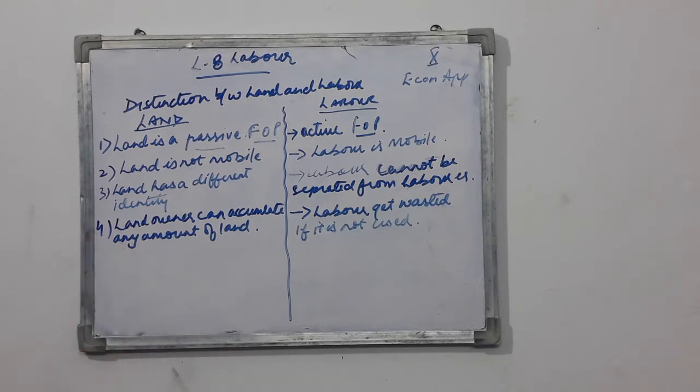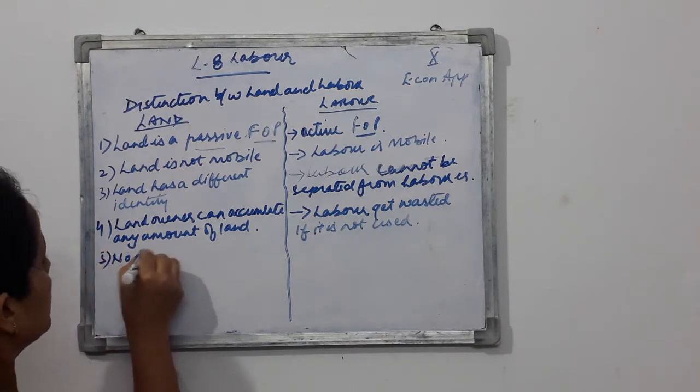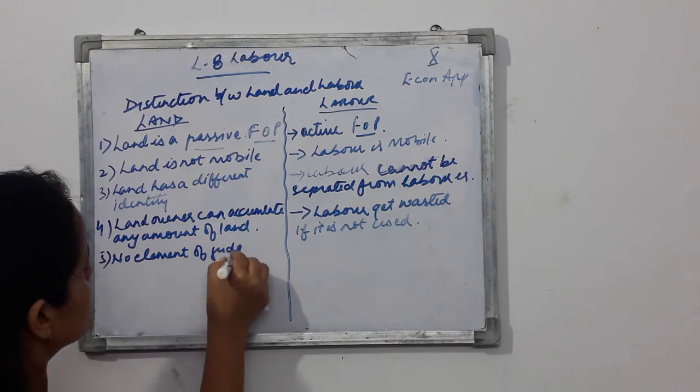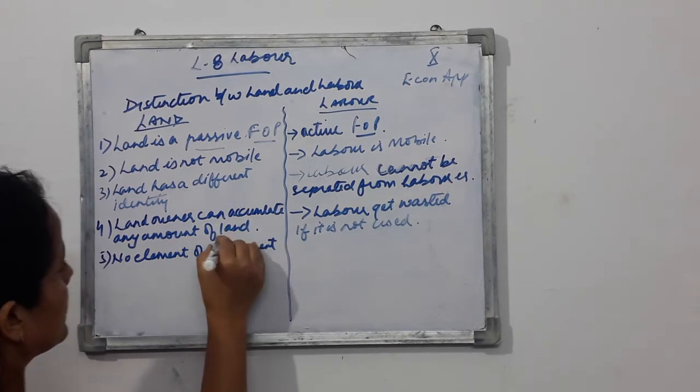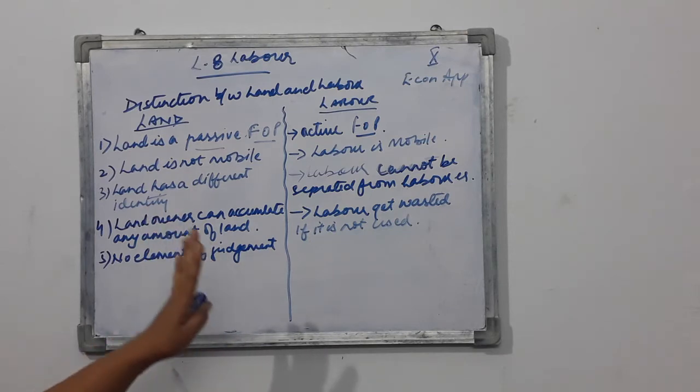Next, land as a factor of production does not possess an element of judgment because it is a passive factor of production. Okay? There is no element of judgment in the case of land.